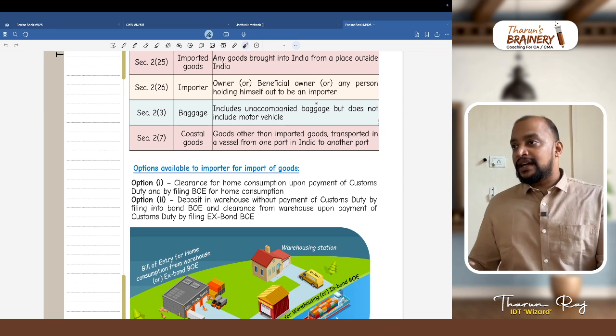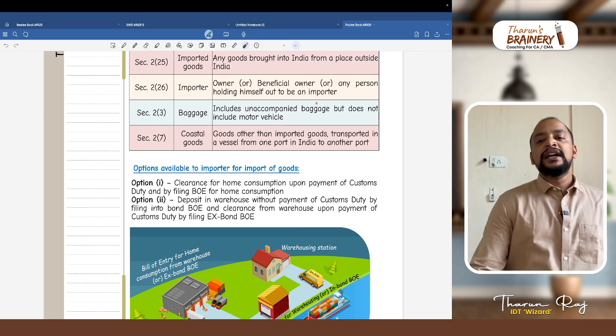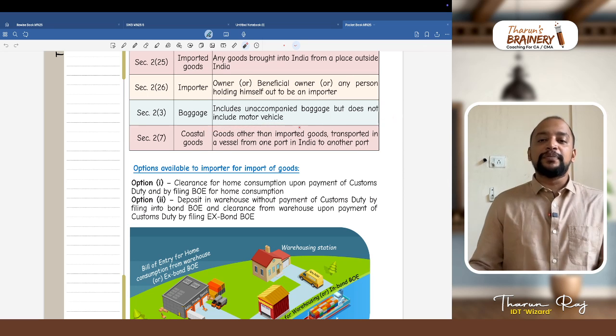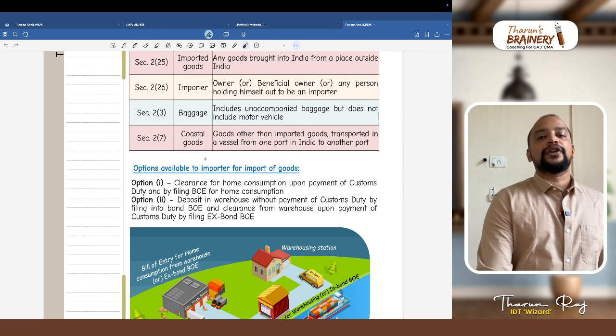Accompanied means I am bringing it myself. Unaccompanied means I am not bringing it, but it will come before my arrival or after my arrival. That is known as unaccompanied baggage, but it does not include a motor vehicle. No one will bring a motor vehicle as part of baggage, so that is not relevant in today's context.